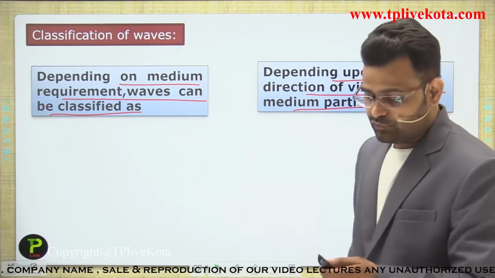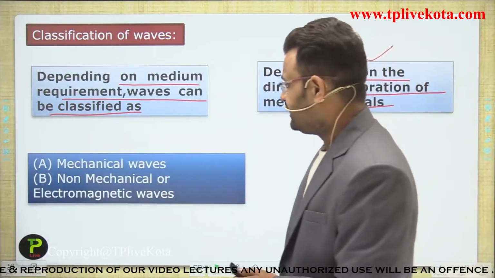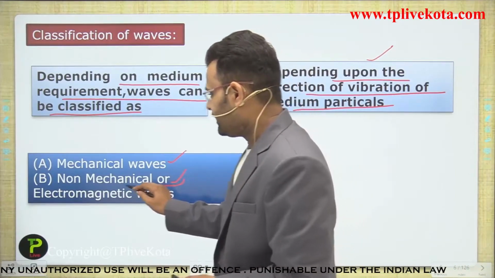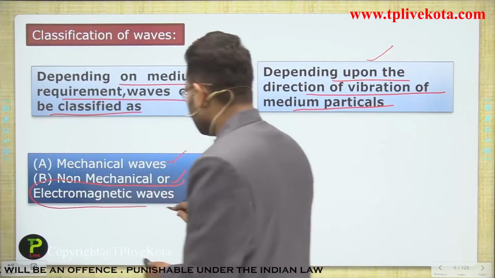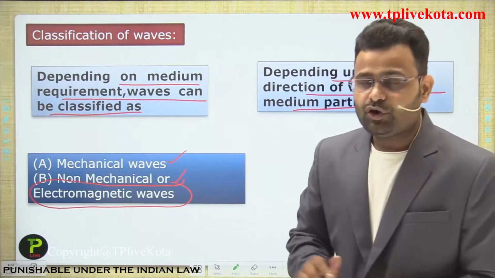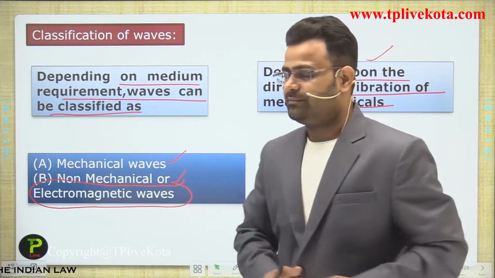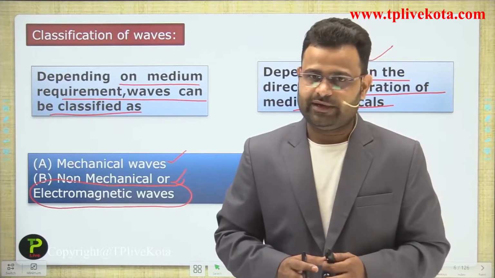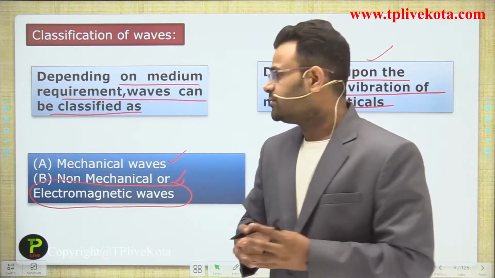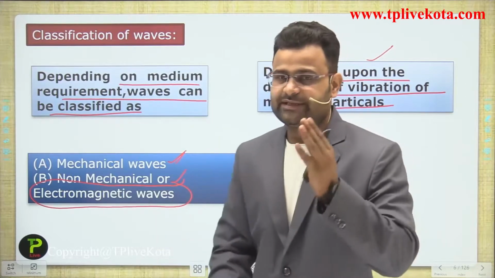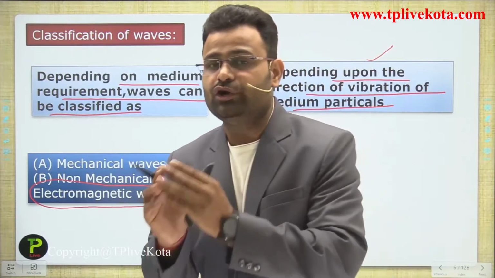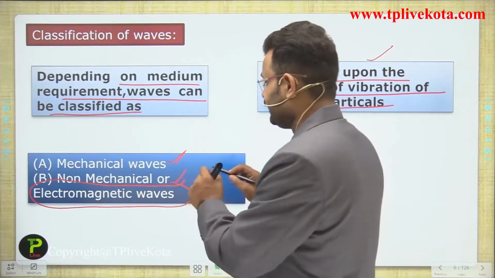So first of all, what is the name of that phenomenon, guys? Mechanical waves and non-mechanical waves. Non-mechanical waves are also called electromagnetic waves. On the basis of medium requirement, we are dividing the waves into two parts. First is the mechanical waves and second is the non-mechanical waves, and non-mechanical waves are also called electromagnetic waves.